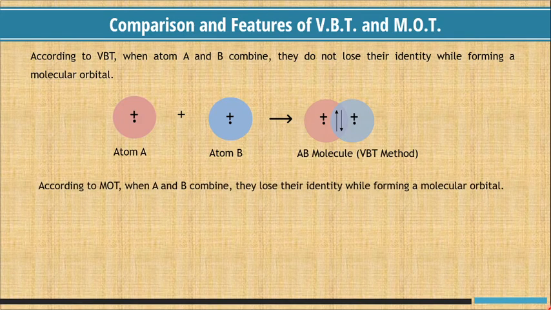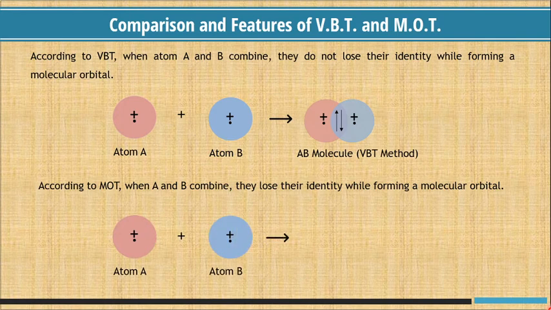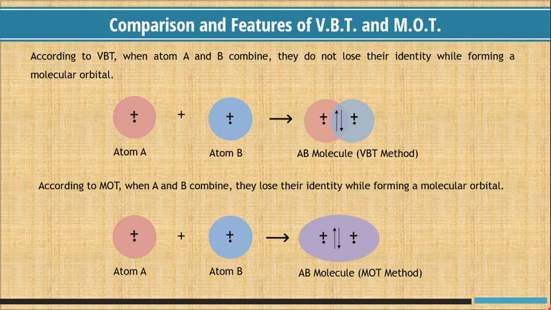According to the molecular orbital theory, when atom A and atom B combine, they lose their identity while forming a molecular orbital. In the AB molecule, atom A and atom B lose their identity according to the molecular orbital method.